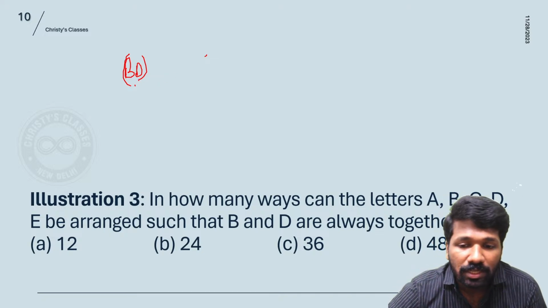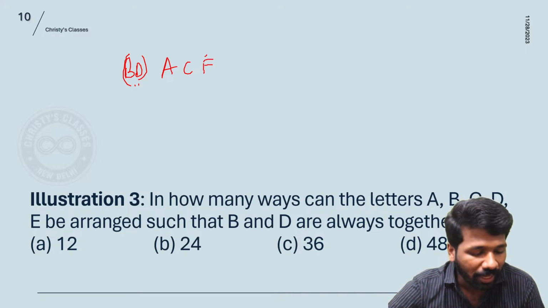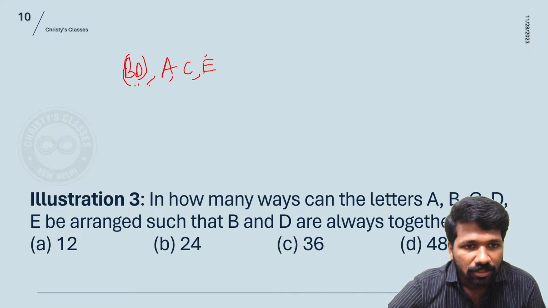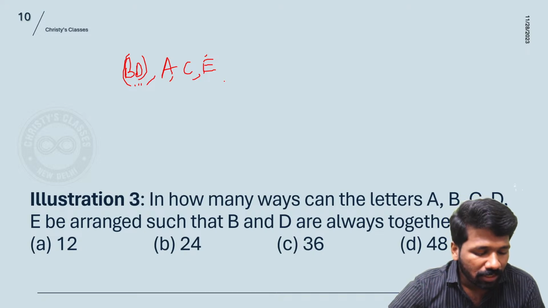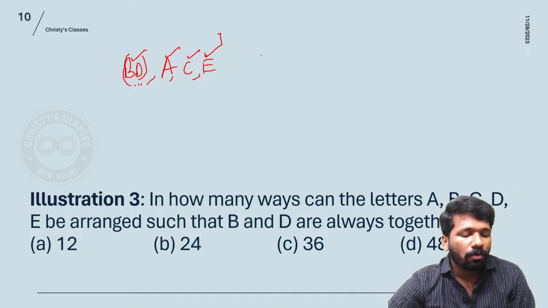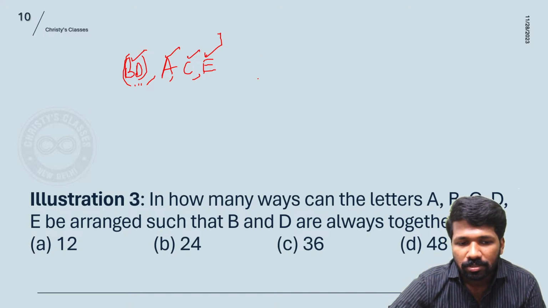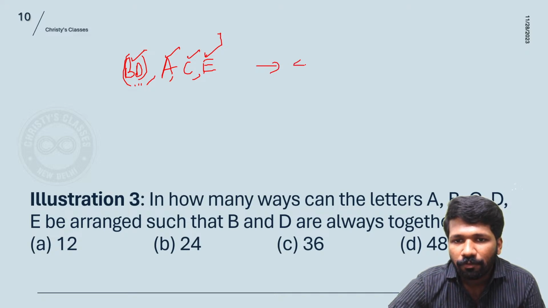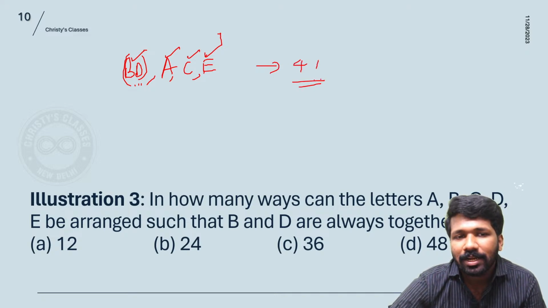So BD is a single letter. Remaining letters are A, C and E. So BD, A, C, E. That means one letter, second letter, third letter, fourth letter. So 4 letters are there total. 4 letters can be rearranged in how many ways? 4 factorial ways. Now that is already clear.